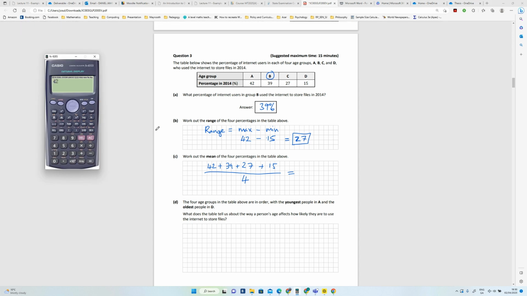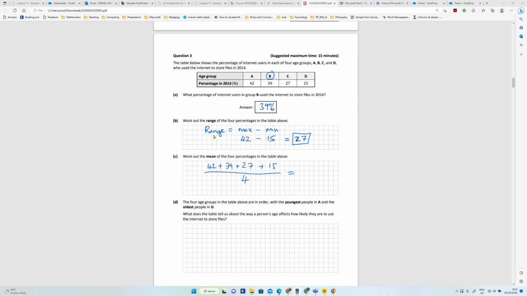So 42 plus 39 plus 27 plus 15 equals this number divided by 4. And I need to change that into a number, so it's 30.75. And that is a percentage.